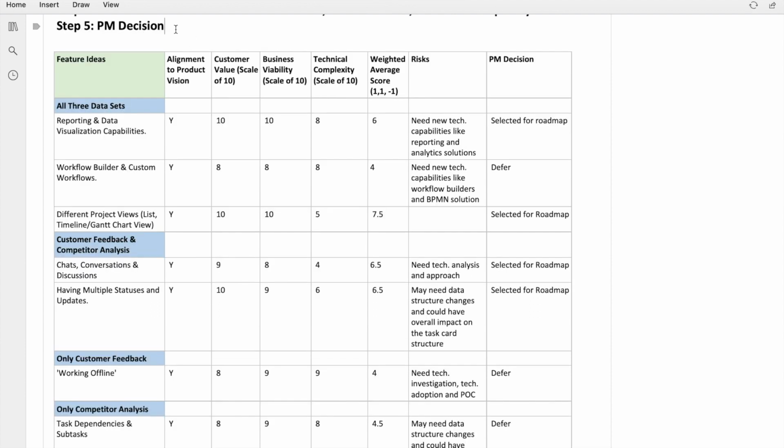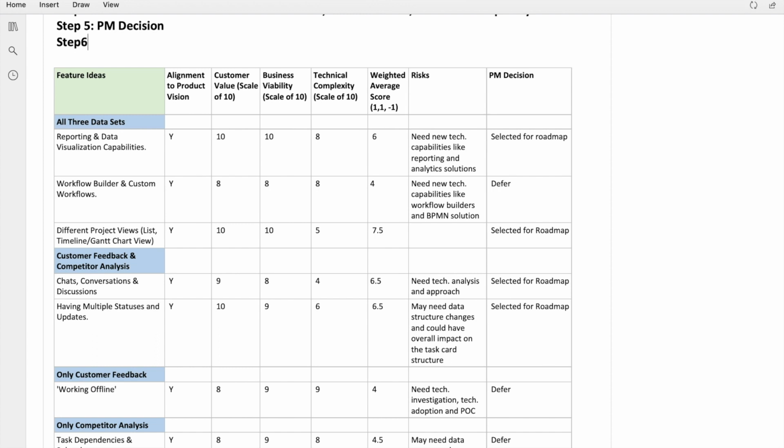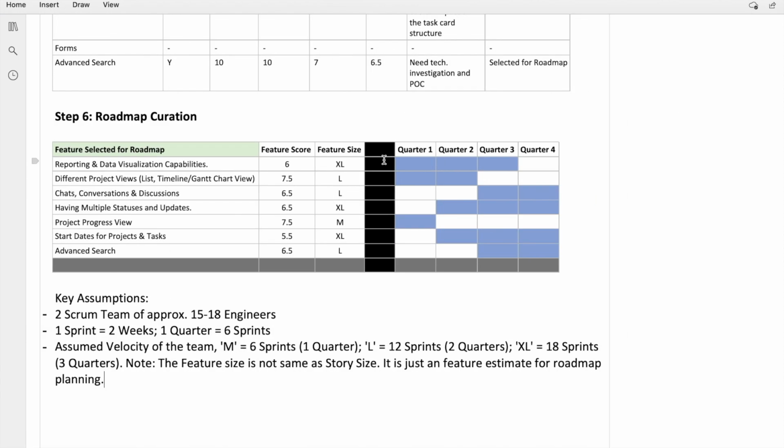Now the last step is roadmap curation, where we will go through each of these feature ideas that are selected for roadmap and go through their average scores, and will come up with a tentative annual roadmap indicating when customers can expect these features. Just to reiterate again, these timelines would be tentative in nature and in no way written in stone. This is just to indicate and inform customers and different stakeholders that these features would be part of the product and would be soon available from within the product. Here is the roadmap proposal based on the product planning exercise that we did.